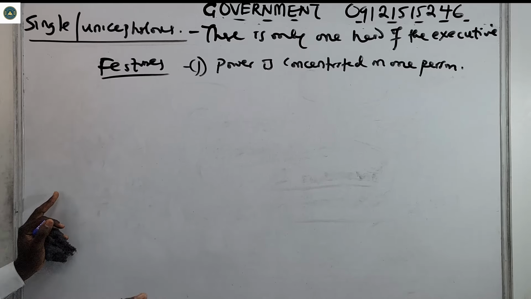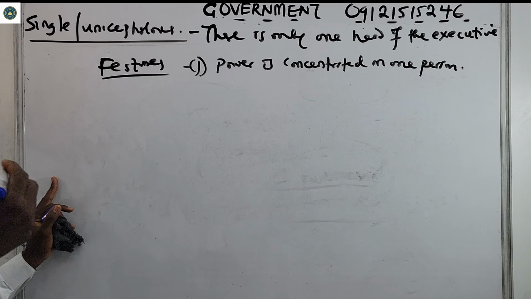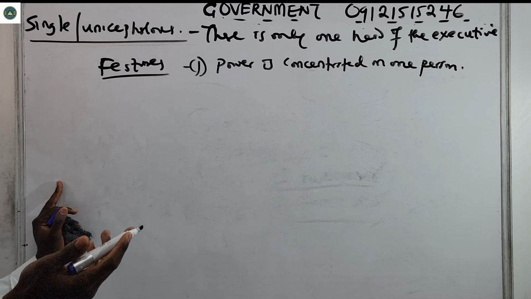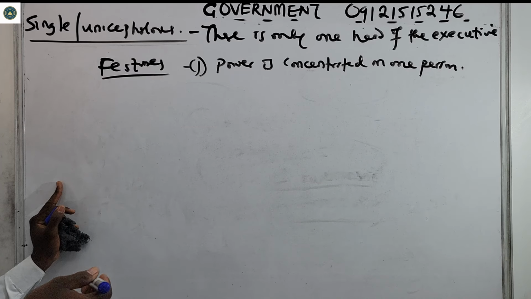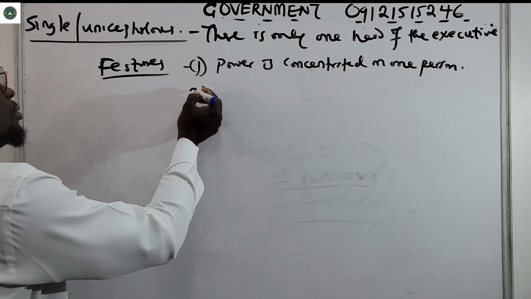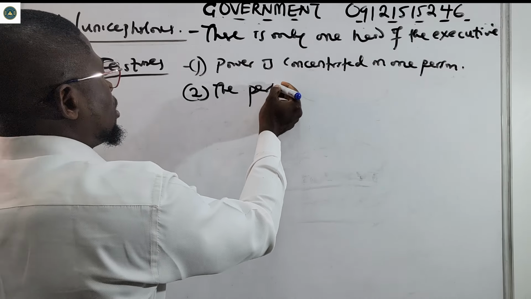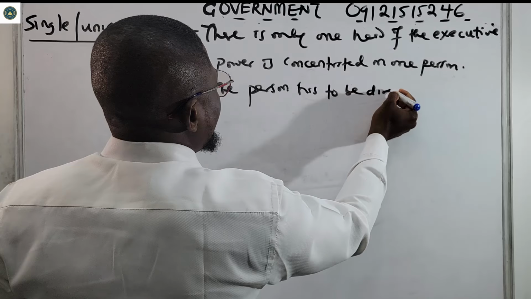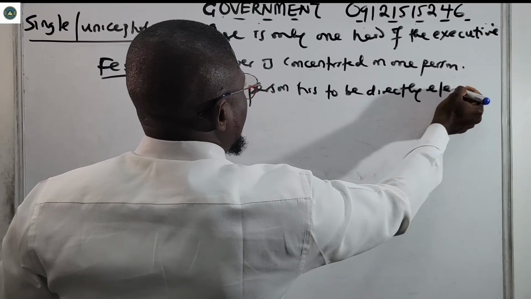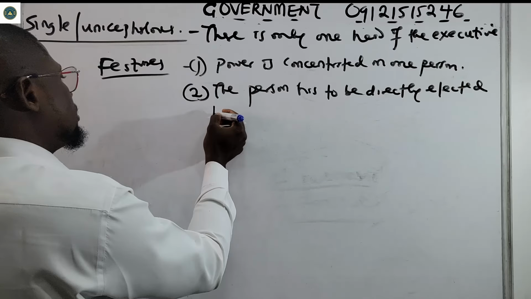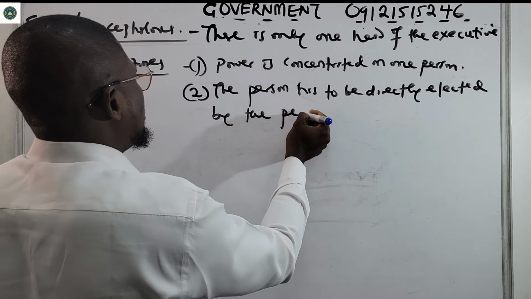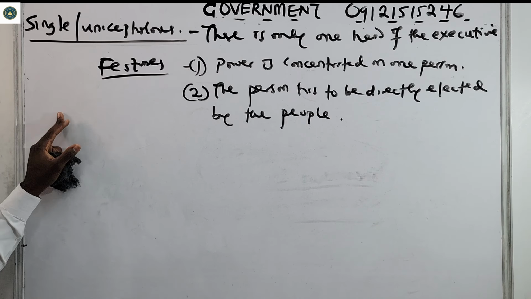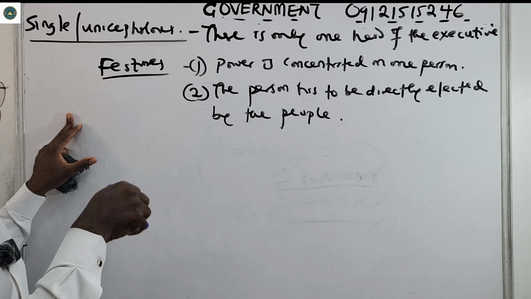Number two, the person has to be directly elected by the people, because like you see in examples, the president is directly elected by the people.